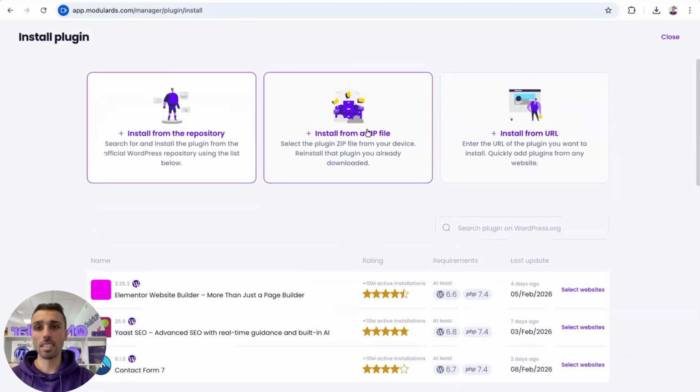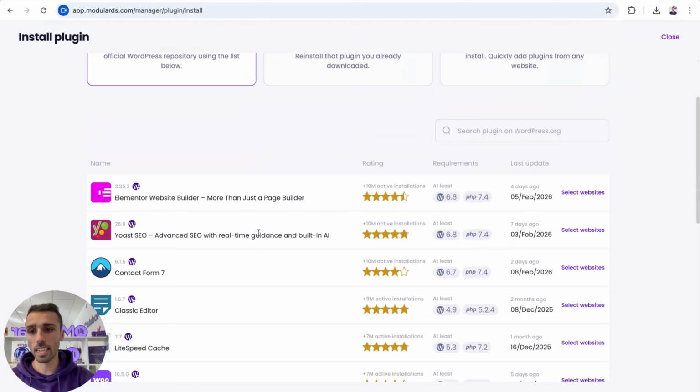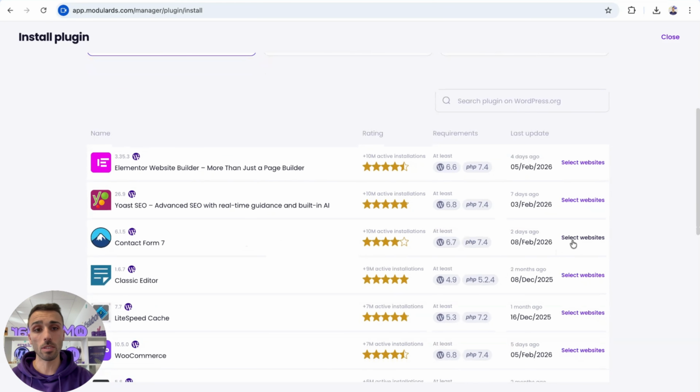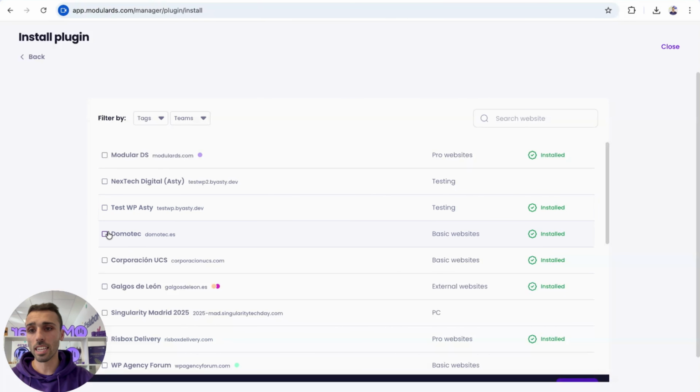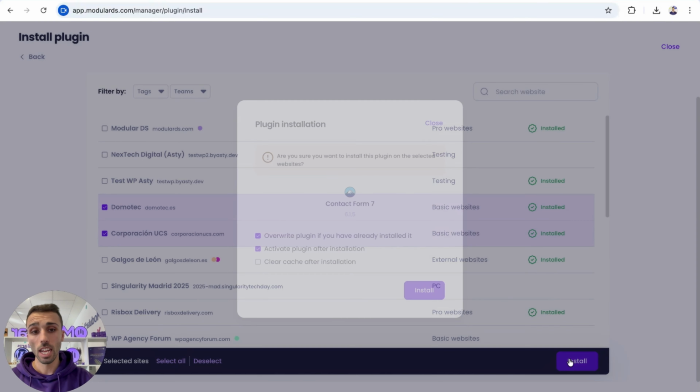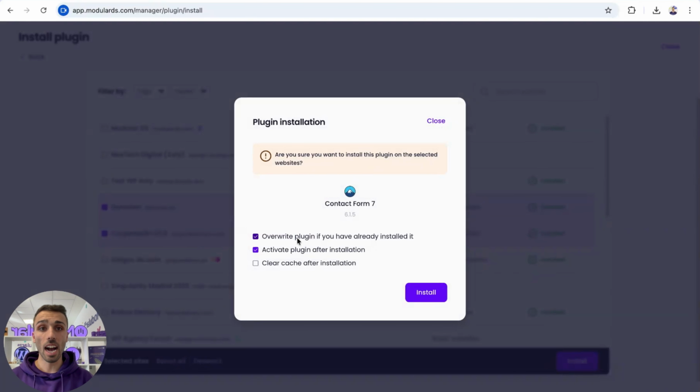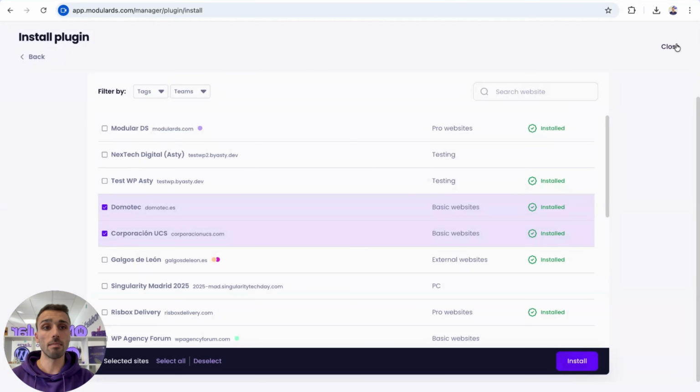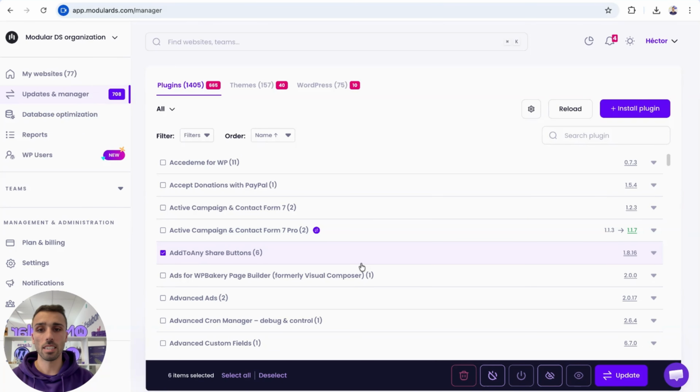Even, as you can see with this button, I can install new plugins from the repository or by uploading a zip file, if we are talking about a premium plugin. It is as easy as selecting the plugin or uploading the file, for example Contact Form 7, and selecting in which websites I want the plugin installed. If it is already installed, it overwrites the plugin I have. So when I have to update a plugin using a zip file, I can use this method to update the plugin in multiple websites. From here, like I said, you can install plugins and manage them. Same, of course, with themes and WordPress versions.